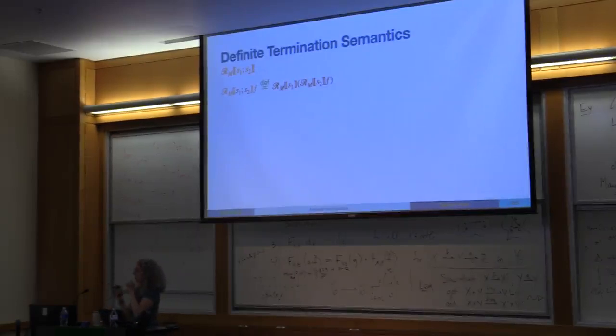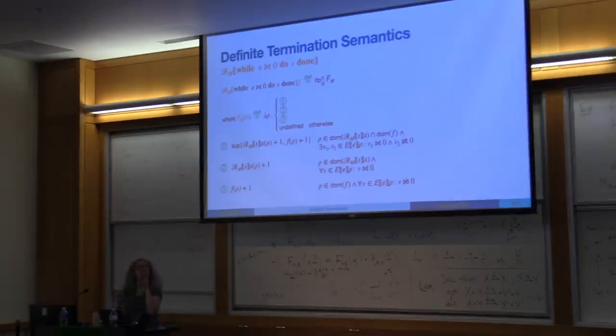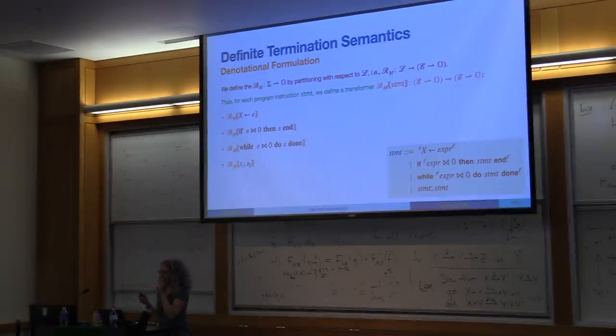Oh, sorry. I'm a little confused about what F is. Okay. The idea is basically the notational formation: you're given some function after a statement, and you want to find the ranking function that holds before the statement.